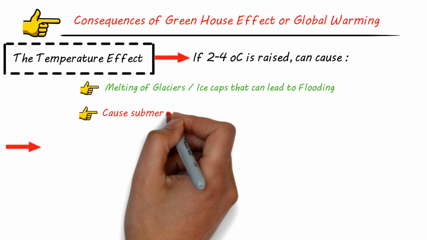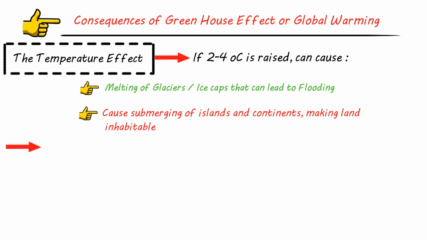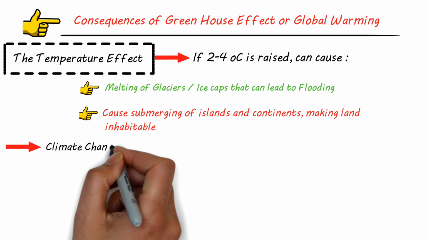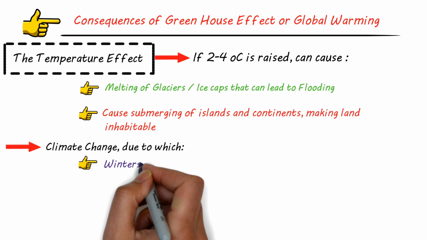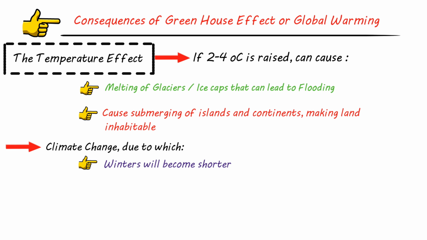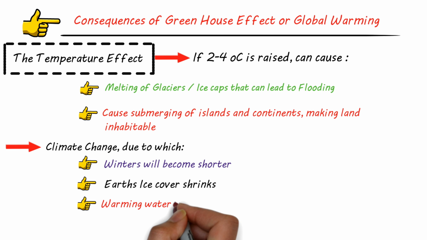It can cause submerging of islands and continents, making land inhabitable. And the second aspect is climate change, due to which winters will become shorter, Earth's ice cover shrinks, and warming waters will affect aquatic life.